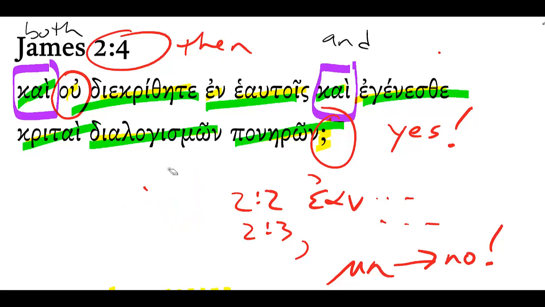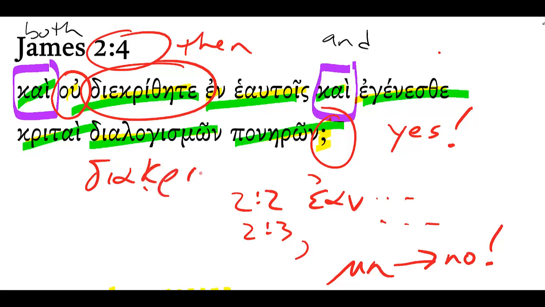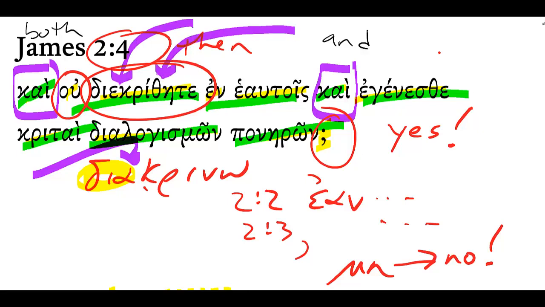Let's focus in on the word diakritheita. Diakritheita. It's a little tricky. Do you recognize it comes from the verb diakrino? Diakrino, and when you write that out, you see it has a prepositional prefix, dia. So if there's an augment, it's going to occur right here, right? And we see up here, we see there's an augment right there. We also see this theta. Bam! So we have an augment, theta.